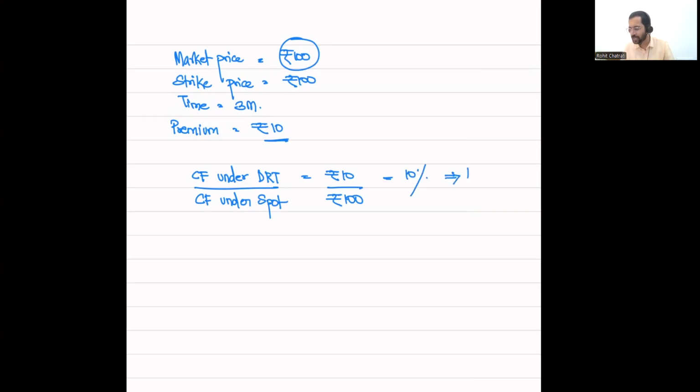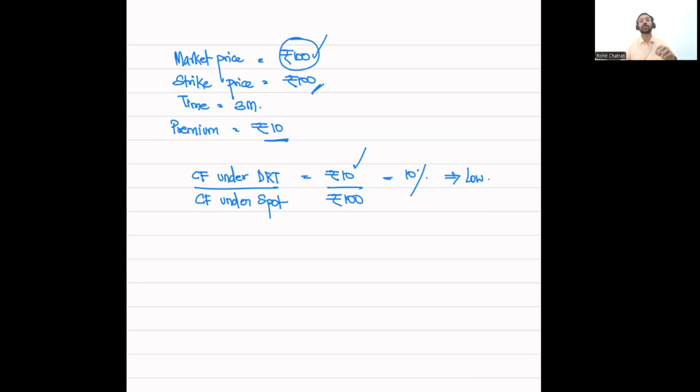Therefore, the cash flow under the derivative contract is 10%, and this satisfies the criteria of low initial investment. All right, because my cash flow under the derivative contract is rupees 10. I had to pay a premium of rupees 10 for purchasing the call option. The call option gives me an ability to buy the share at a future point. Therefore, under the spot market, for me to purchase the share in reality, I would have had to spend 100 rupees. Therefore, my outflow today under the derivative contract is 10. Obviously after a period of 3 months, I will have to pay 100 under the derivative contract also.